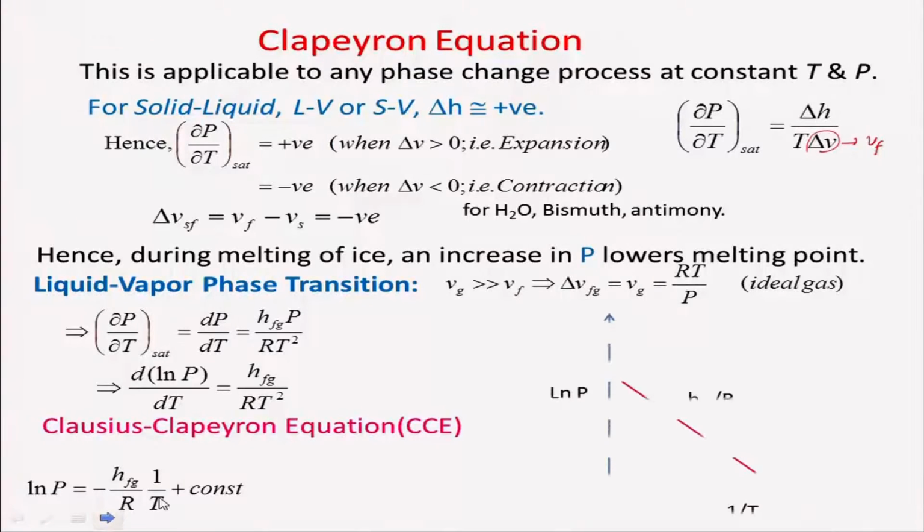Then I can plot ln P against 1 over T and get the slope, and also the intercept and constant. And this expression is basically known as the Clausius-Clapeyron equation.